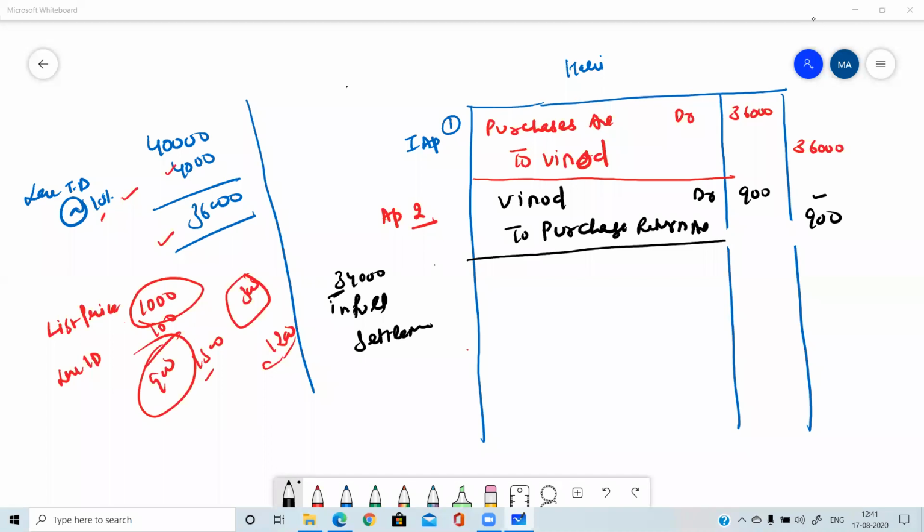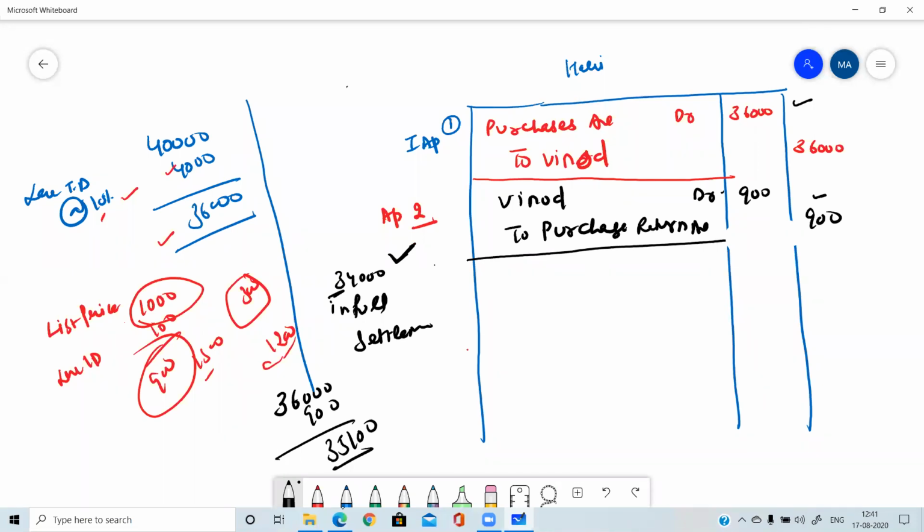Yes, very good. Total amount we need to pay him is 36,000. You can see from this entry, 36,000. We have purchased goods from him for 36,000, and out of these goods, 900 goods we have already returned. So the net amount payable to him is 35,100. Yes, very good. We are supposed to make payment of 35,100, but now we are settling the claim at 34,000.